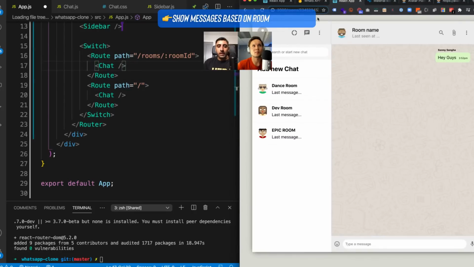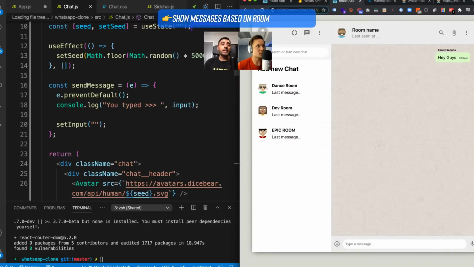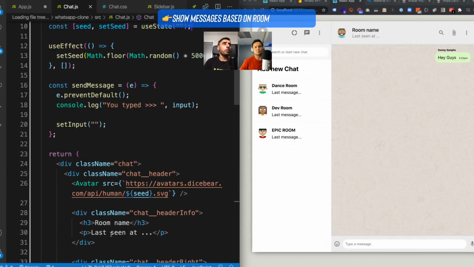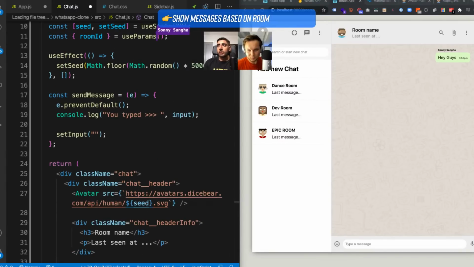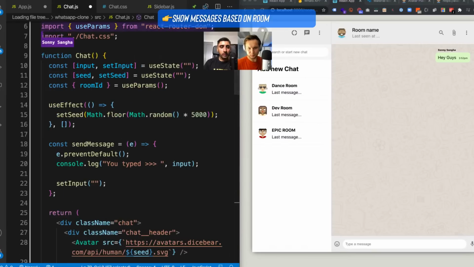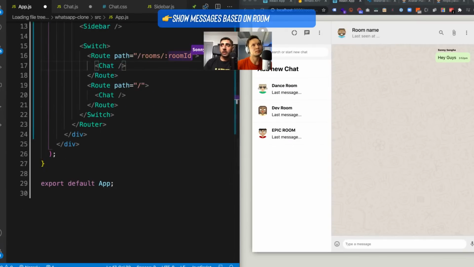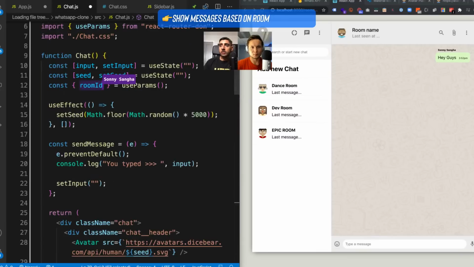So with that said, now we are going to go inside of our chat app. And if I want to get whatever Nas had at the end of the URL, so whether it was /ABC or whatever it was, we can grab that using a really nice hook. Before, it was kind of a headache to get this, but you can actually use a really nice hook. The one we're going to use is called useParams. So we import that right here, saying import useParams from React Router DOM. And here we say const roomId, and roomId has to match whatever you've given here. So in this case, it was roomId here. So it has to be roomId.